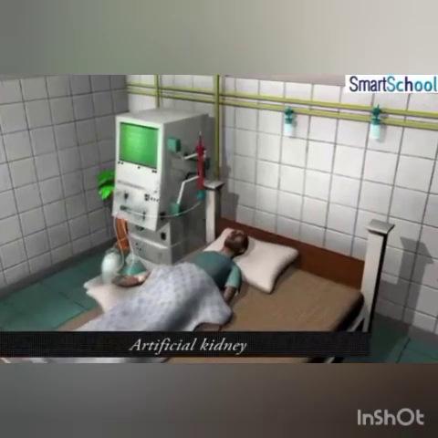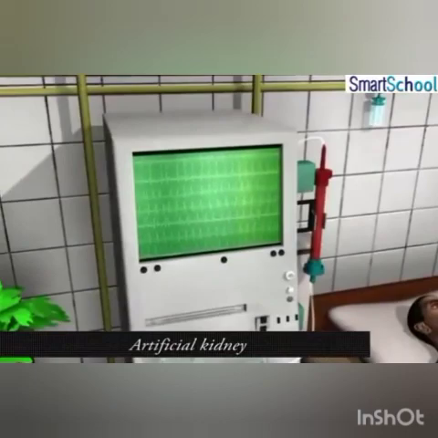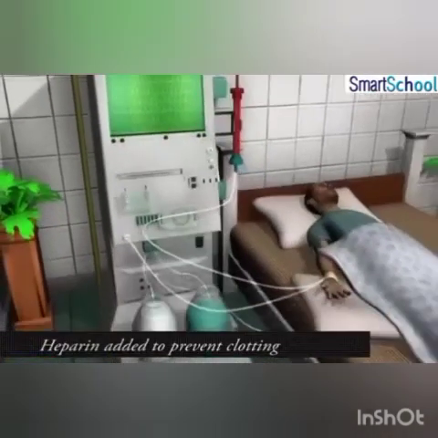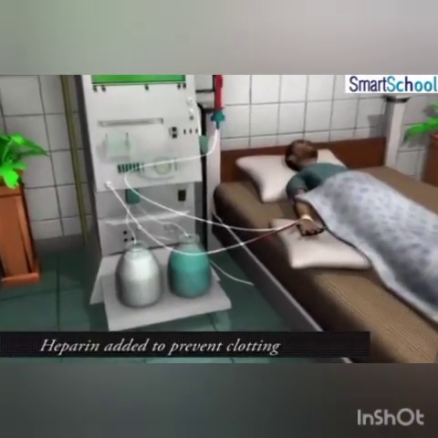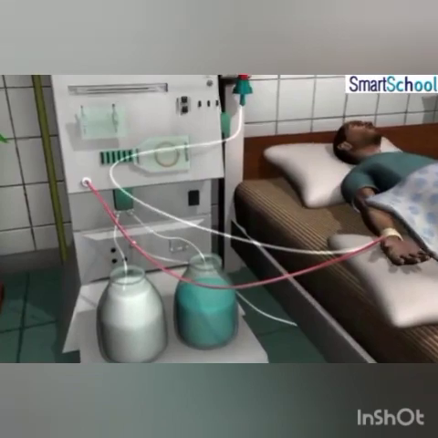With the help of an artificial kidney, blood is pumped out of the body into the artificial kidney. Heparin is added to the blood to prevent it from clotting. The blood then circulates slowly through long tubes with a semi-permeable lining, coiled in a tank filled with dialysing solution.